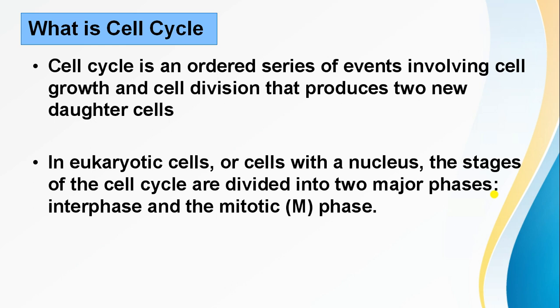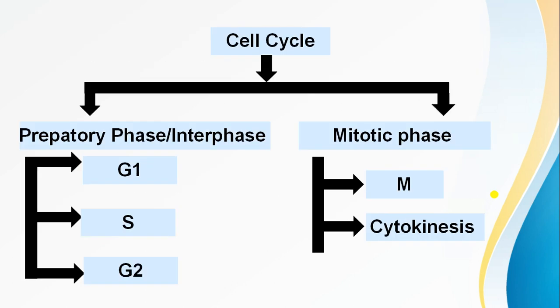Okay, friends, now you can say it's a very important process for the growth of animals, and I must say it is a vital process by which a single cell, for example a fertilized egg, develops into a mature organism. Apart from that, our hair, our skin, our blood cells, and even some internal organs are also renewed by this cell cycle process. Now let's come to the phases of the cell cycle.